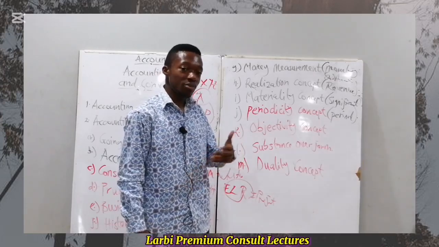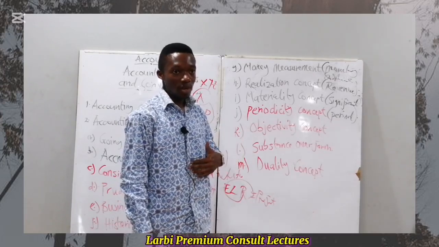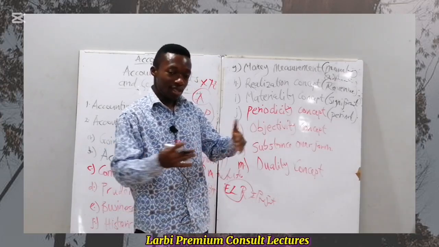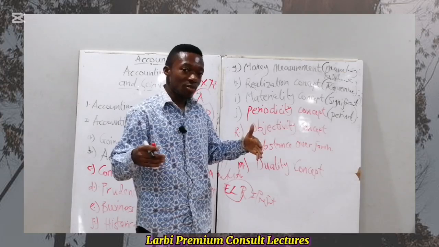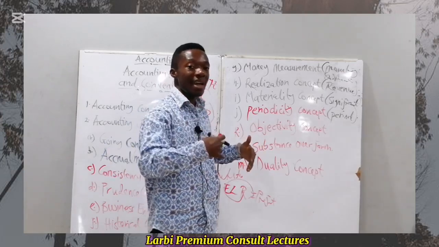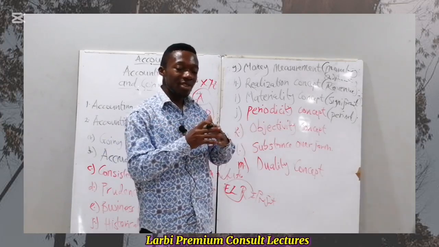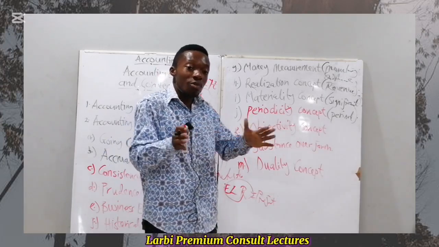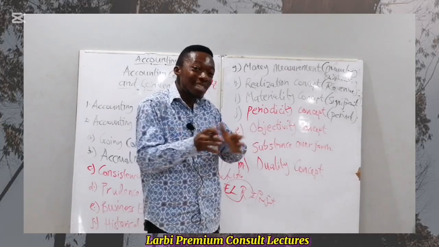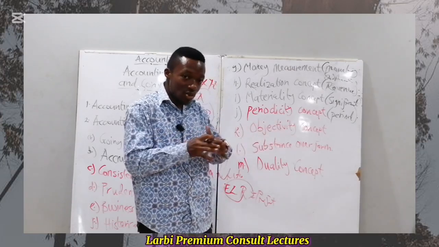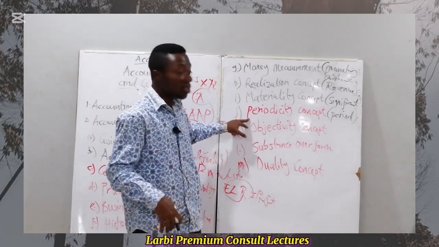So businesses are expected to operate within the 12-month calendar, and we're supposed to prepare the financial statement covering all the activities that have a financial relation within the 12-month period. This is what we call the periodicity concept.